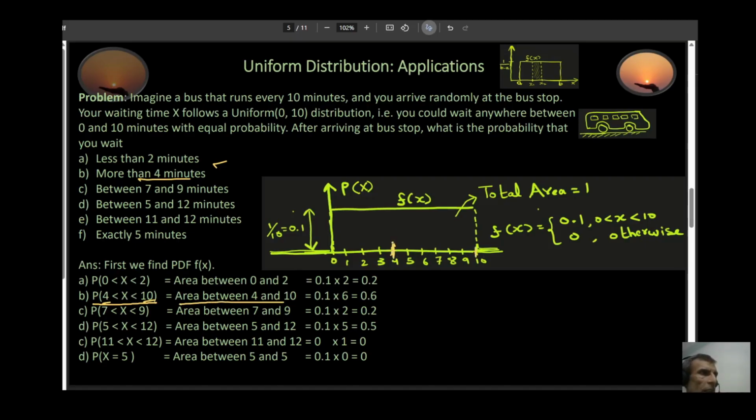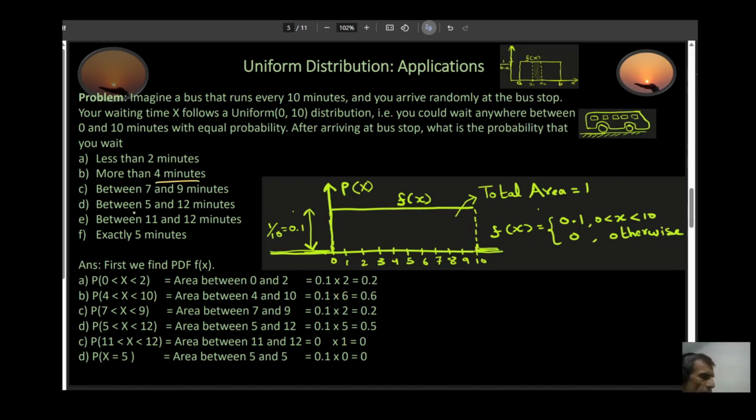So the area right here would be my answer. My area would be the length of my base, which is 6, from here to here, and the height in this case is 0.1. So 0.1 times 6 is 0.6. So the answer is a 60% chance that you could be waiting more than 4 minutes.